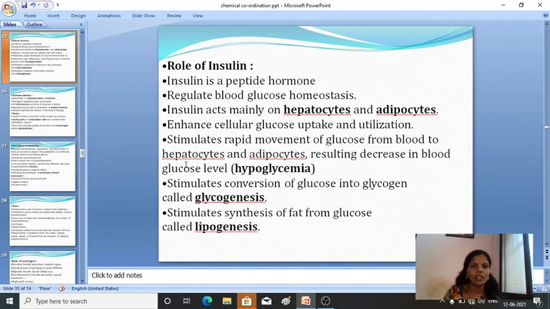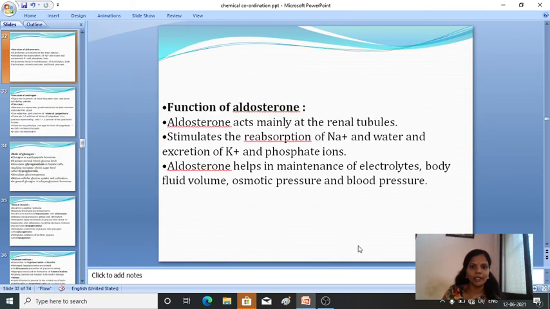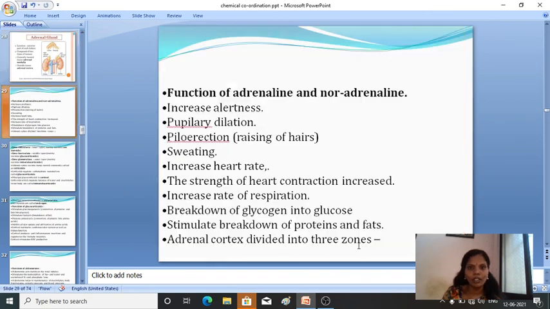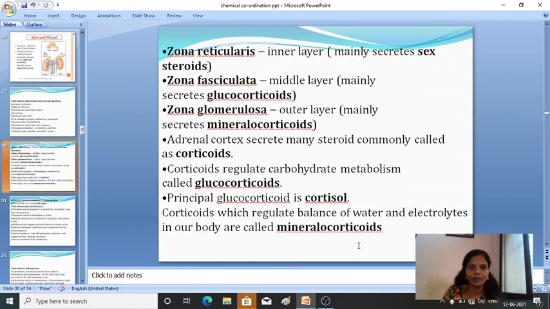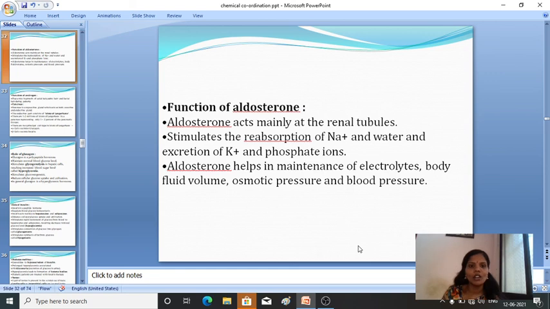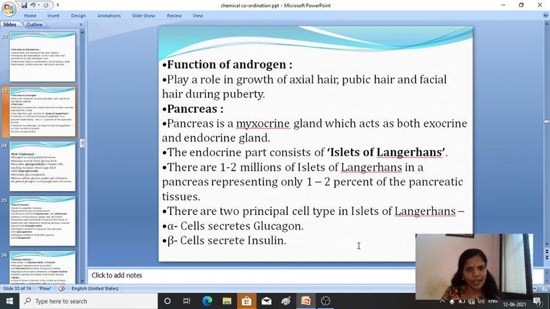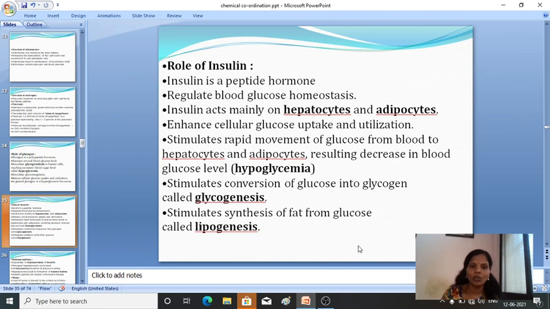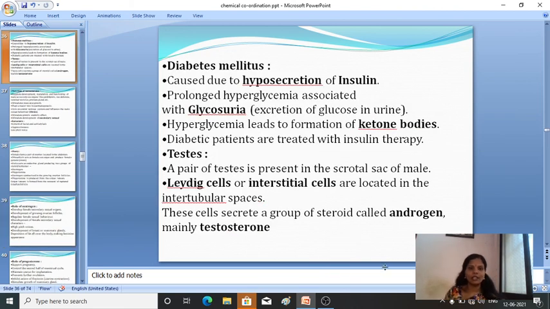Just have a glance over all the slides from here: function of adrenaline and noradrenaline, three layers, function of glucocorticoids, function of aldosterone, function of androgen, the pancreas and its two cells, alpha cell and beta cell, then the role of glucagon, role of insulin, and diabetes mellitus. Hope it's clear.